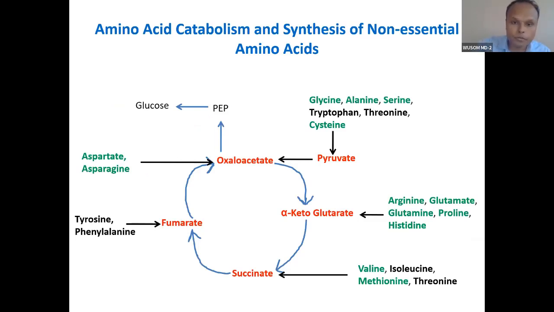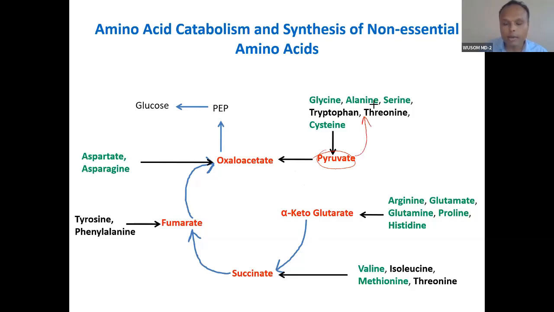So you can see gluconeogenesis is fed by amino acid catabolism, and these are the amino acids that will feed gluconeogenesis through the Krebs cycle. Through these intermediates, they will join. This picture shows catabolism of these amino acids. You can see all these amino acids will be catabolized to pyruvate, and this pyruvate will convert into glucose. And the opposite is also true, so catabolism as well as synthesis, I will tell you.